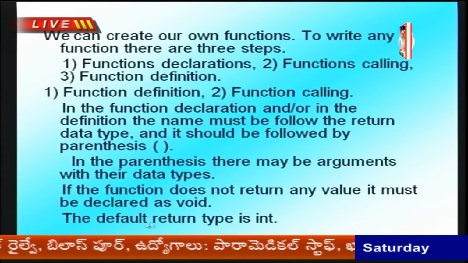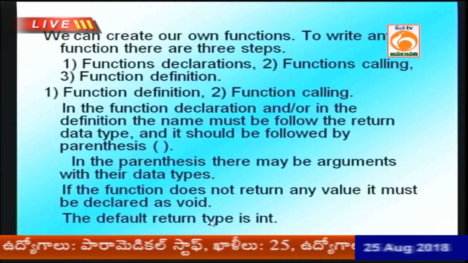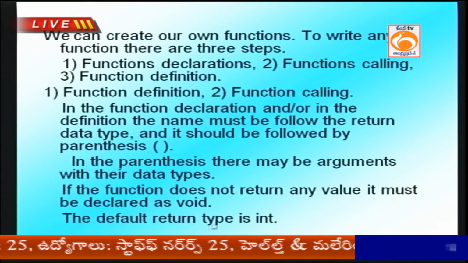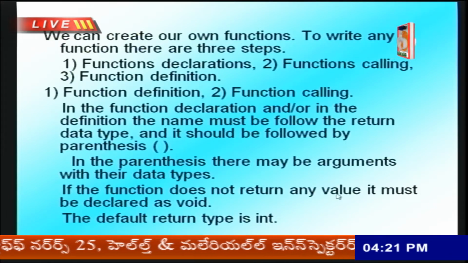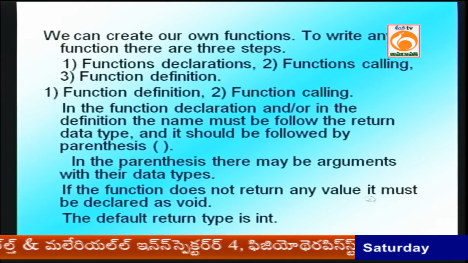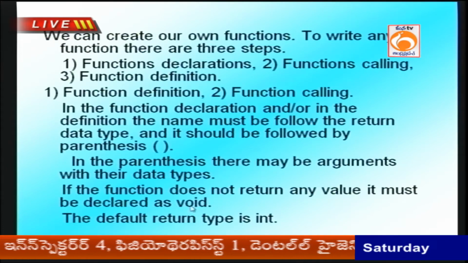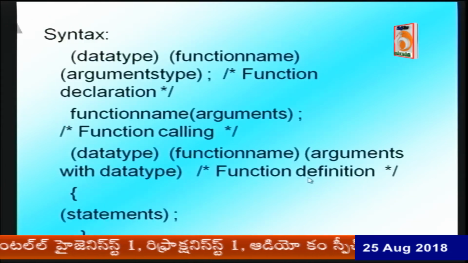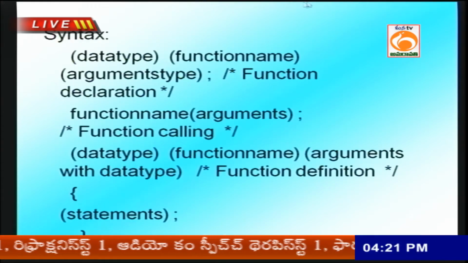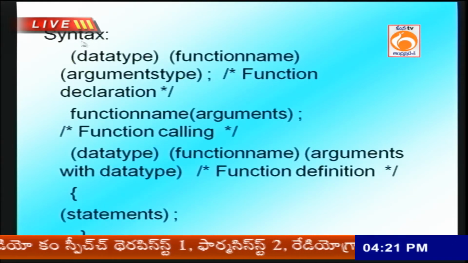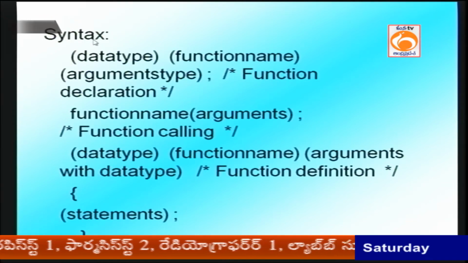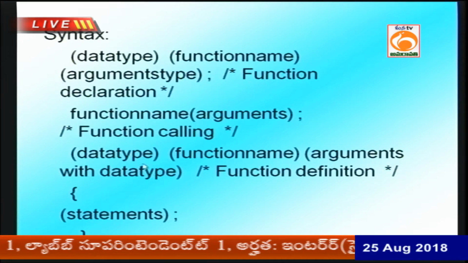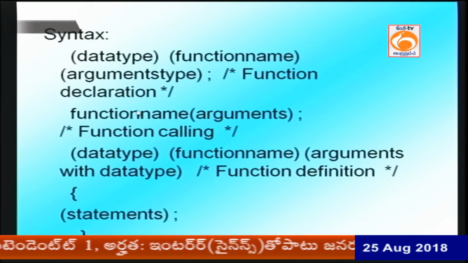Which is the default return type of C functions? Integer. The default return type is integer, but if I do not want to mention any return, at that time what should be used? Void should be used. Now you see how to create the functions. See the function syntax. Actually, there are 3 steps in a function: 2 steps are compulsory and 1 step is optional.